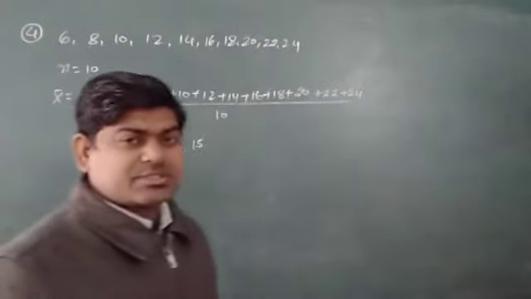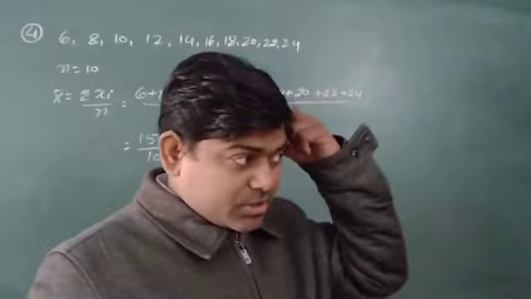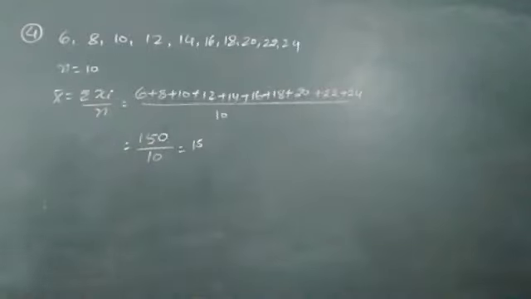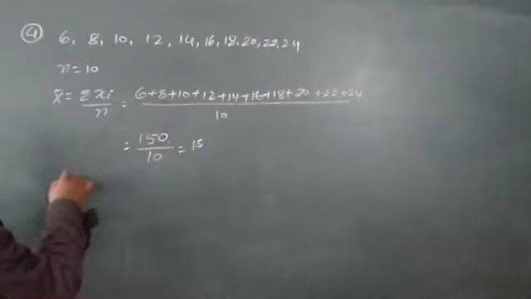Whenever we are getting some decimal number, we should think about it again, because the square of this decimal will create problems for us. So what can I write? x bar is equal to 15. Now I can find xi minus x bar.